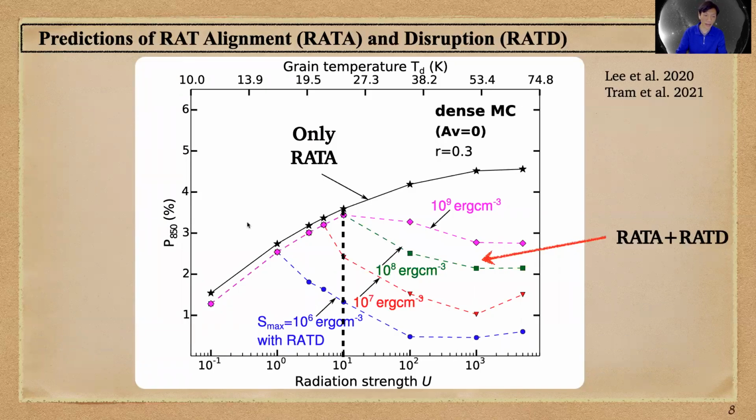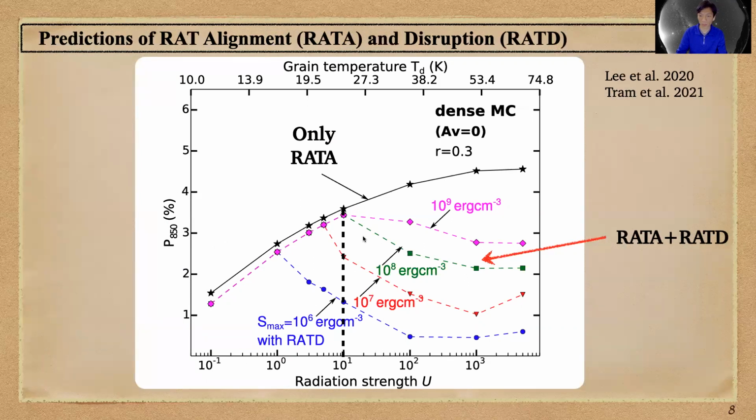Then we perform a numerical model to predict the polarization. Here I show you the polarization at 850 micron on the y-axis as a function of radiation strength, or dust temperature as an equivalent. We see a monotonic increase of the polarization degree in the case of only RAT alignment theory.